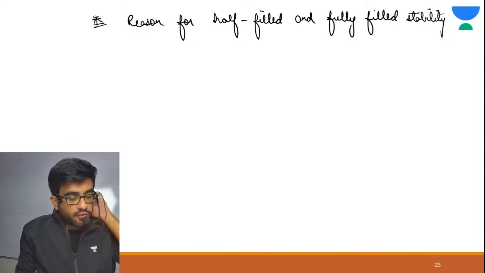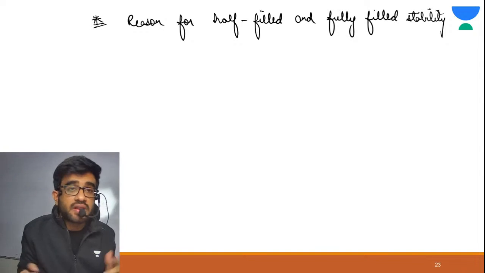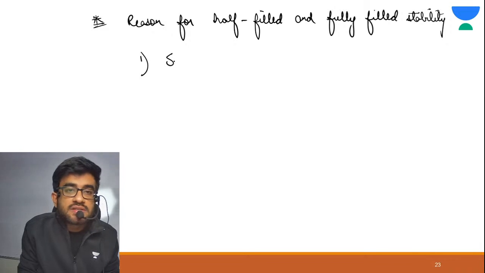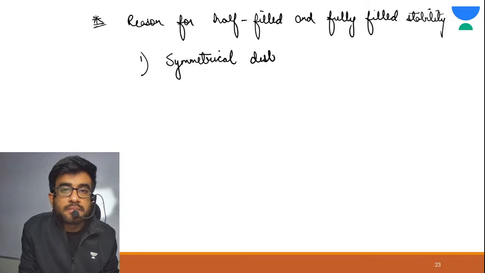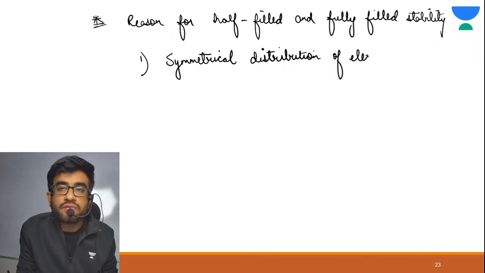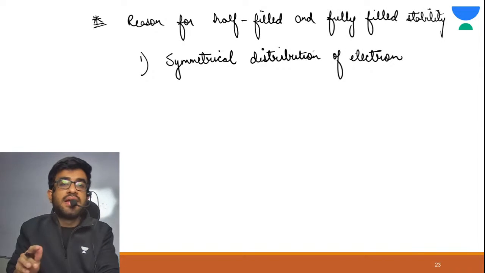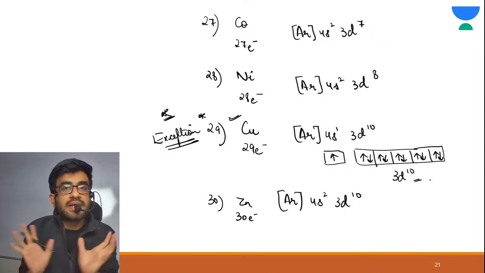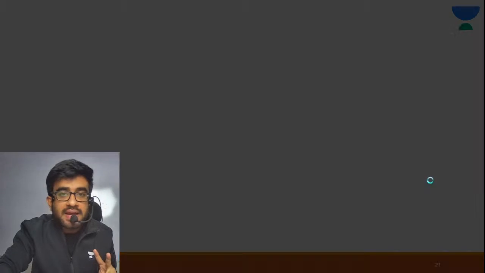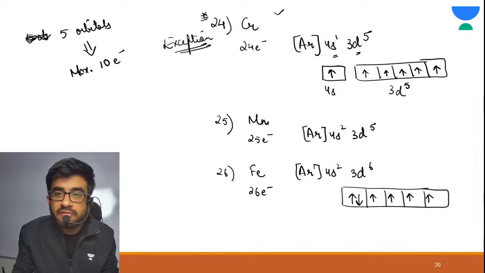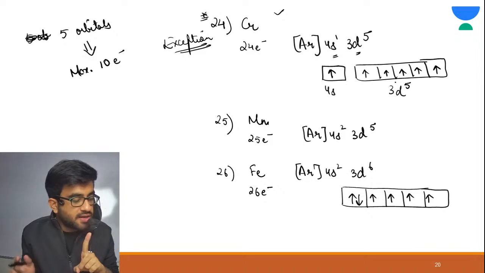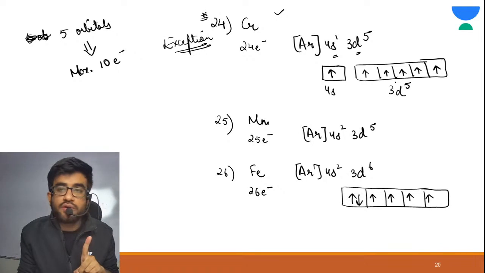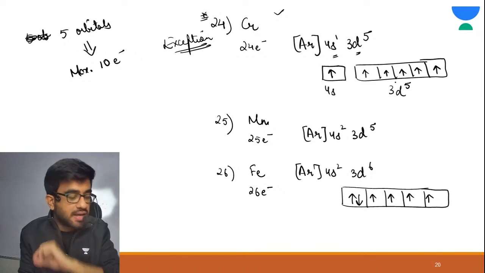What is the reason for your half filled and fully filled stability? First reason is symmetrical distribution of electrons. Here in this d10, all the d orbitals have 2 electrons, so there is symmetry, correct? In this d5, all your orbitals have 1 electron each. So this is again very symmetrical.